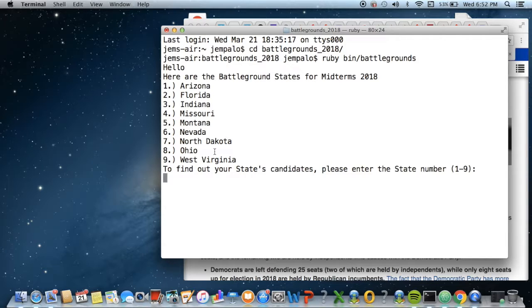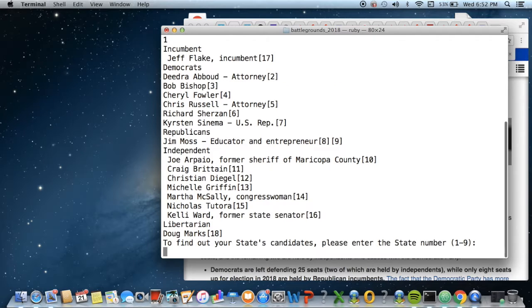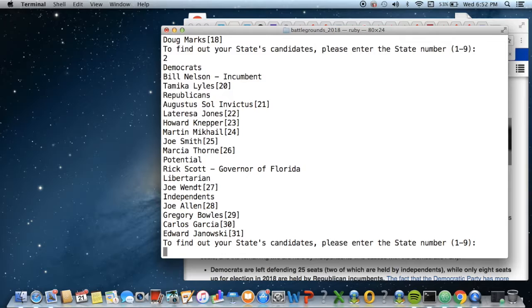So for example, if I wanted to see Arizona candidates, I would just type in 1. So there you have it. You'll have Jeff Flake as the incumbent, Democrats, the Republican candidates, the independent candidate, the Libertarian, etc. If you wanted to find out Florida candidates, you would just type 2. Same thing. It'll put out the candidates for that state.